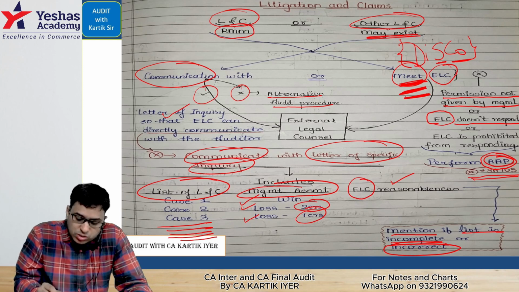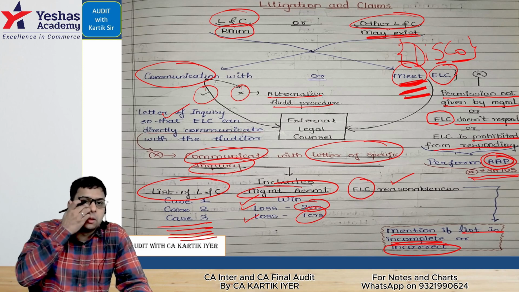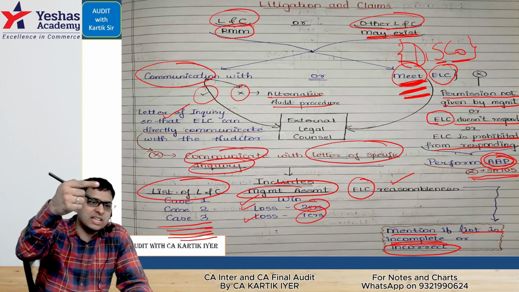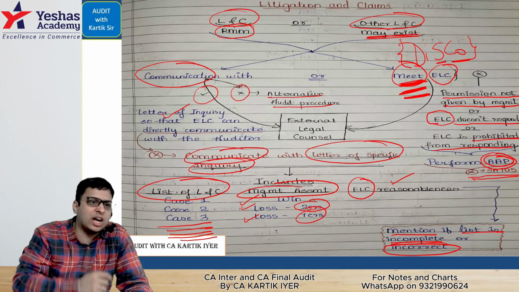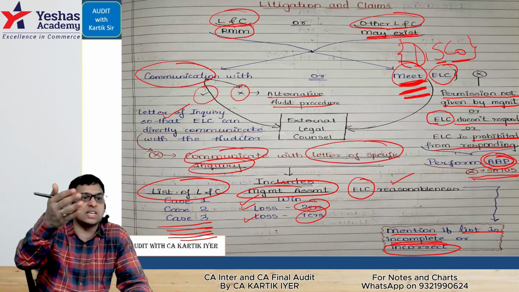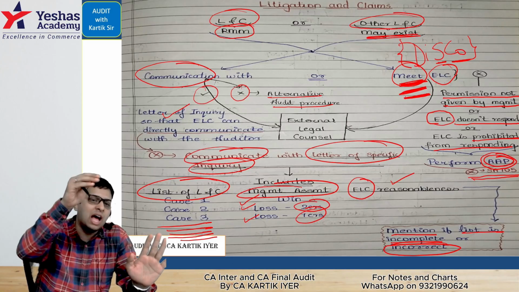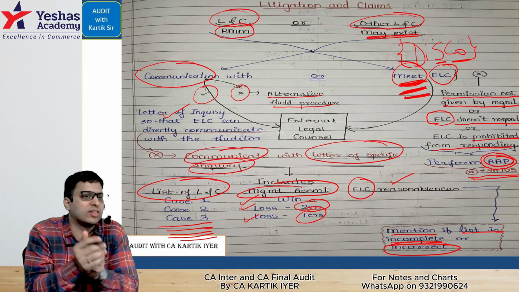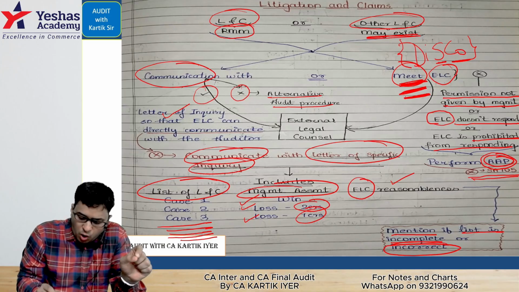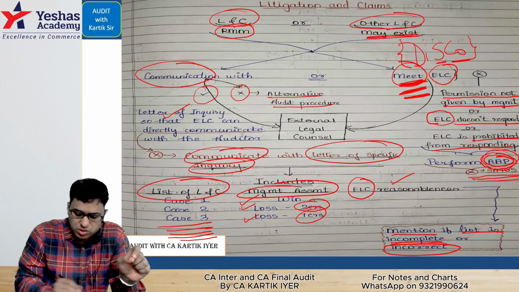Next, external legal counsel is prohibited from responding. Prohibited. As per the Bar Council of India code of ethics, the code of ethics says you cannot communicate with any person other than the client. So they cannot communicate with the auditor. In that case, again, alternate procedures we will do and report as per 705.